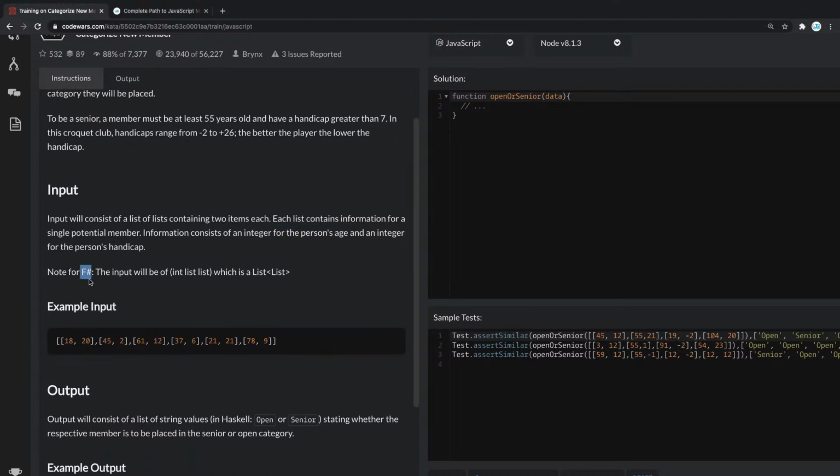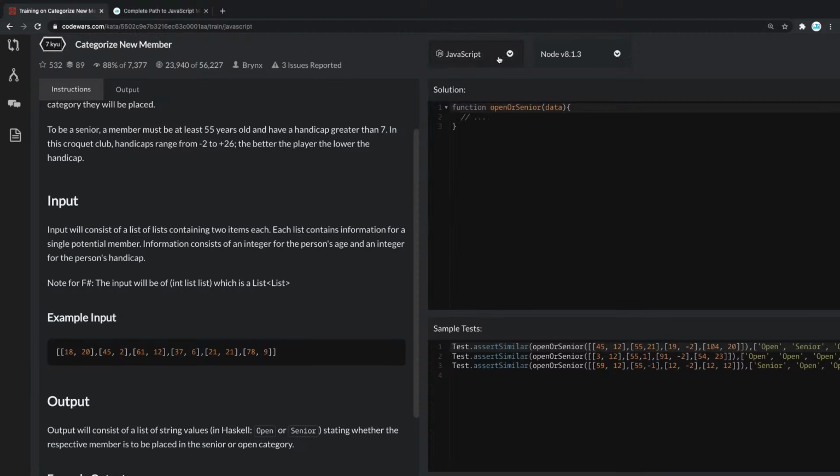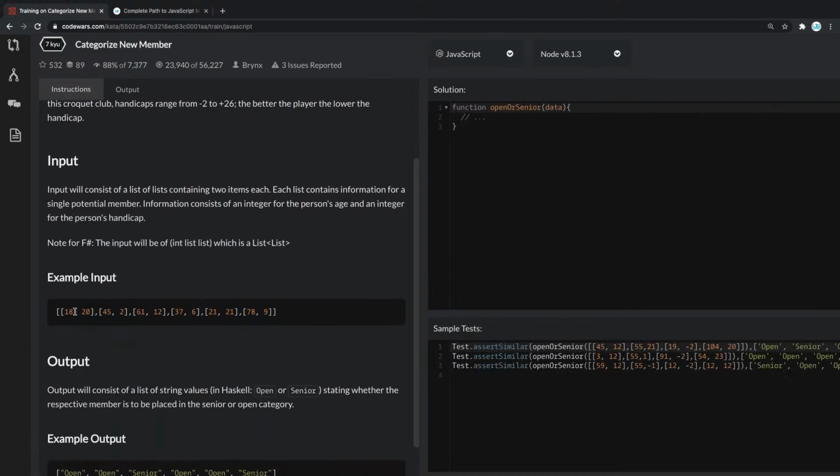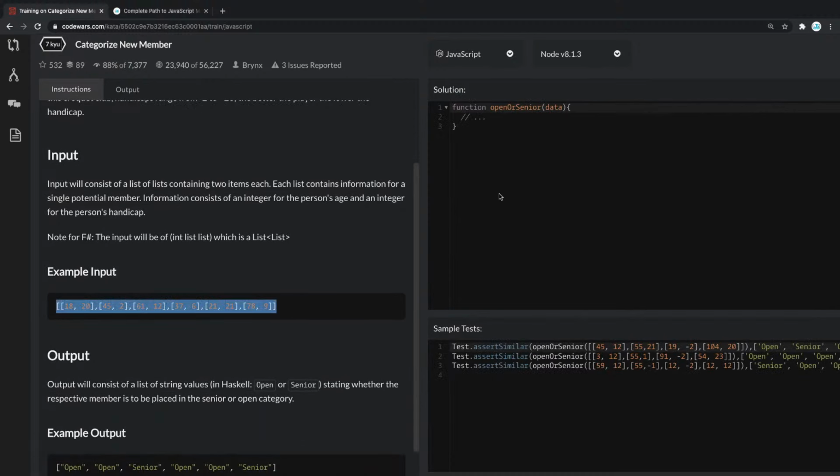Note for F#, the input will be int list list. This doesn't seem like JavaScript to me right now, but looks like it is. We're gonna just keep moving with it. Okay, moving forwards. There we go. Yeah, these are our inputs. So I'm going to take these inputs and put them right here at the top as a comment. So these are our inputs.